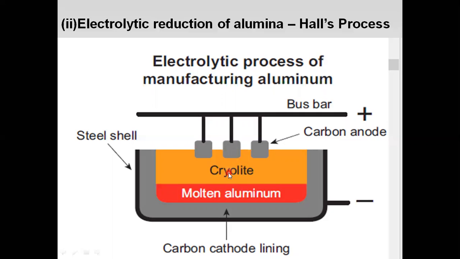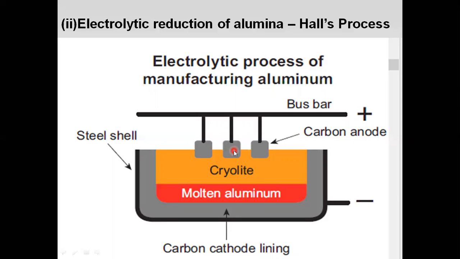During the process, the oxygen is liberated to react with the graphite rod, that is carbon rod, to form carbon dioxide. So this is the half process. 2Al2O3 gives 4Al plus 3O2 liberation.